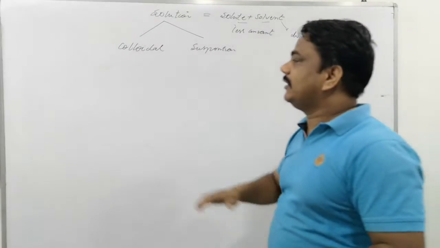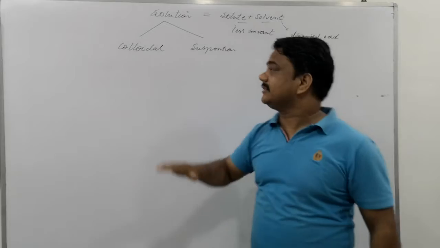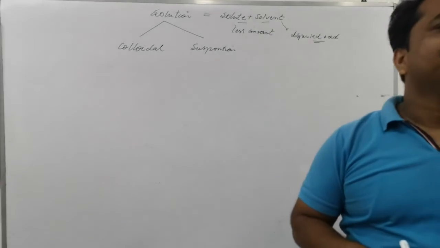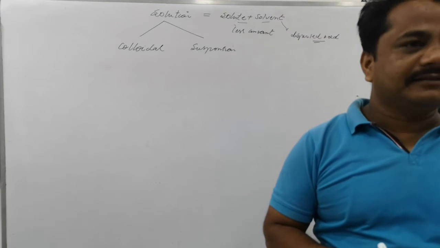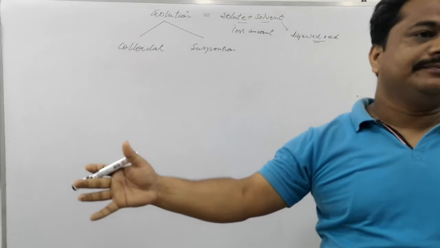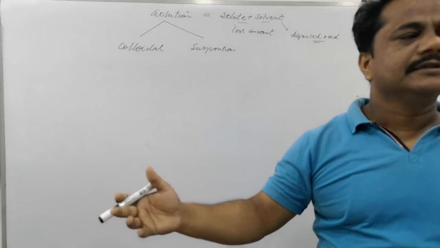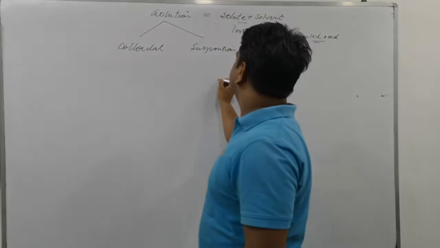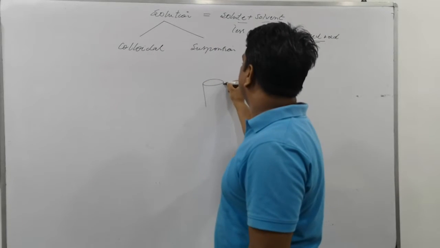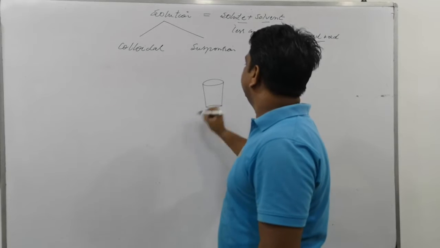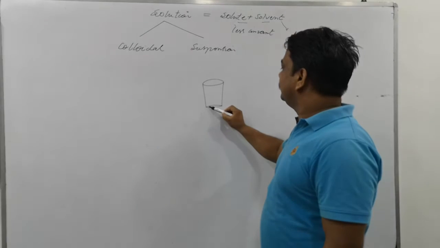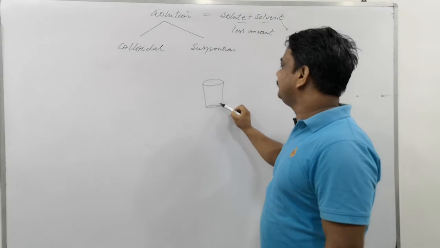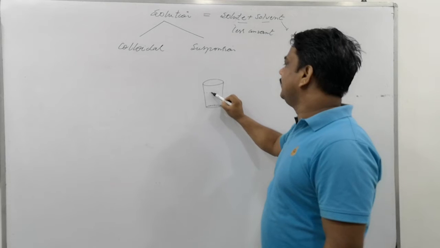So what is a colloidal and what is a suspension? First I will tell you suspension, because it's very easy to understand. Have you seen muddy water? If you collect muddy water, rainwater, from outside and put it into a transparent tumbler, you will find that the small particles settle at the bottom of the tumbler and a clear solution will appear.